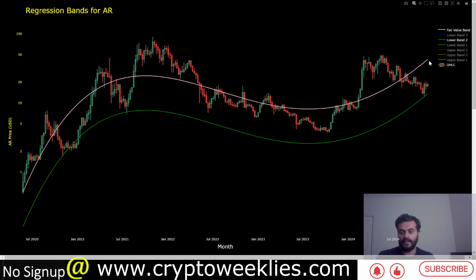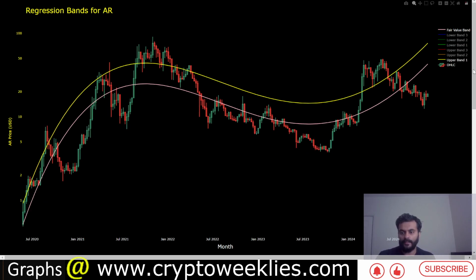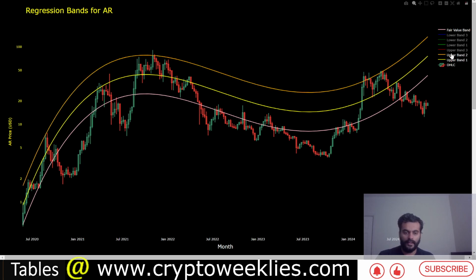Now that the fair value is $42, some of the key levels to watch are if the price were to go parabolic in the future and try to emulate the moves that Arweave usually makes, that is in the past two bull runs, one in 2020 and one in 2021 as well as 2024, where the price has a tendency to go above the two standard deviation threshold. That two standard deviation threshold for Arweave right now is at around $134.